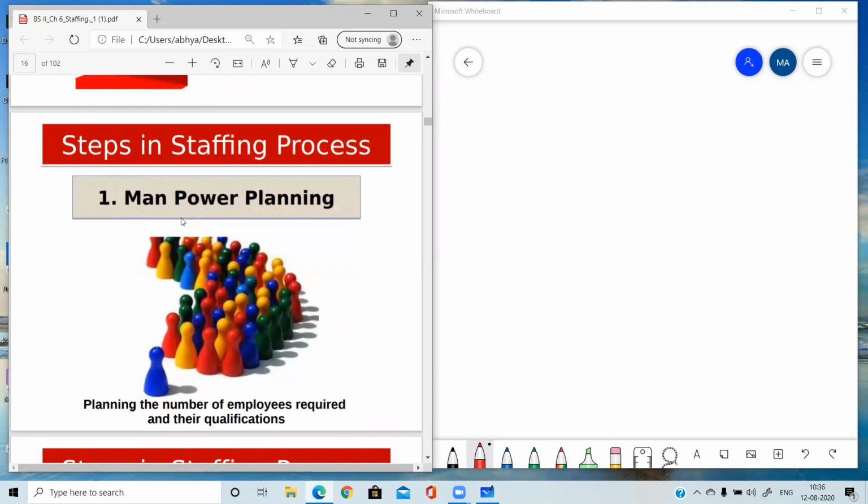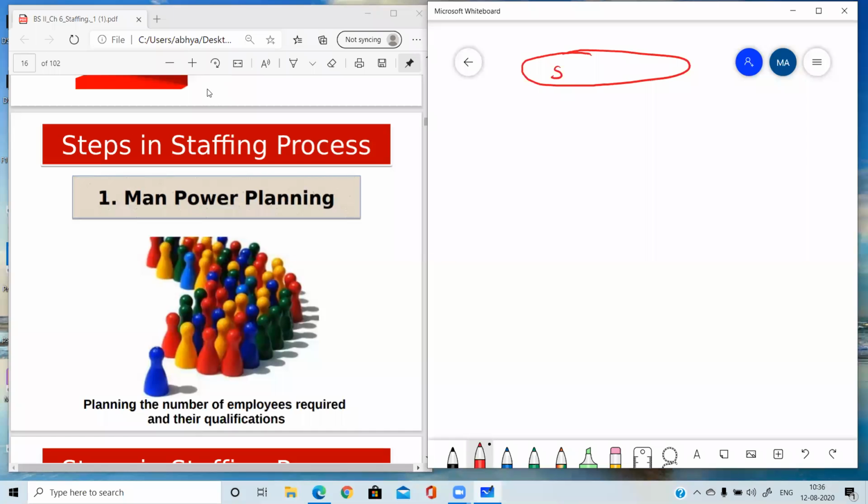First step in this process is... I'm making a flow chart. Remember one thing, whenever you need to write the process of any function, you need to draw this flow chart. With the help of the flow chart only, you are going to explain the staffing or the planning or the organizing process. So the first step in the staffing process is manpower planning or estimating manpower requirements. Both are correct.